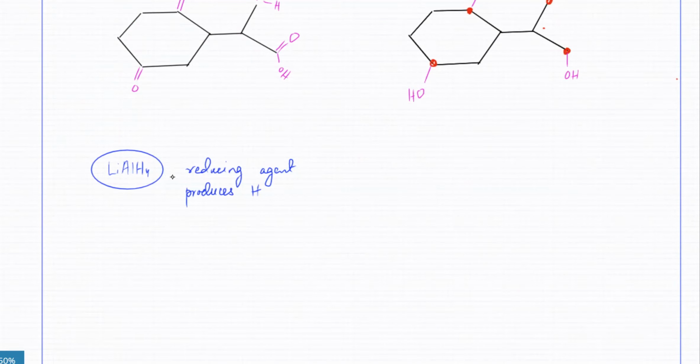So this compound over here is made up of two things. One of them is a lithium ion, which is kind of irrelevant. The other one is the AlH4 minus 1 ion. So it's made up of these two ions.